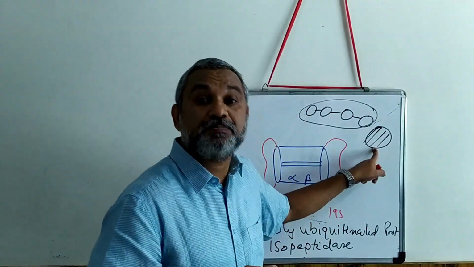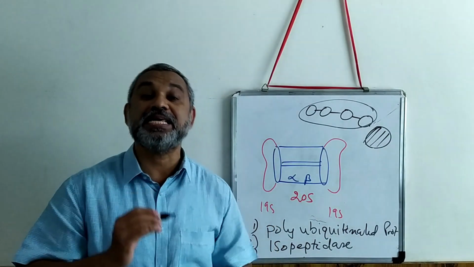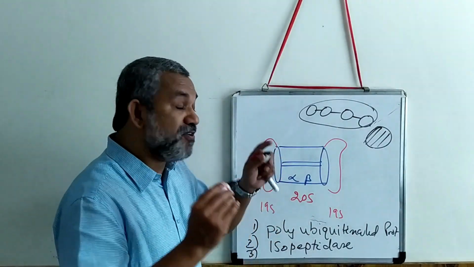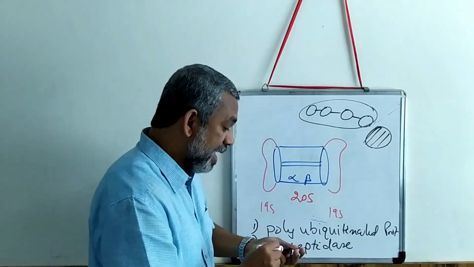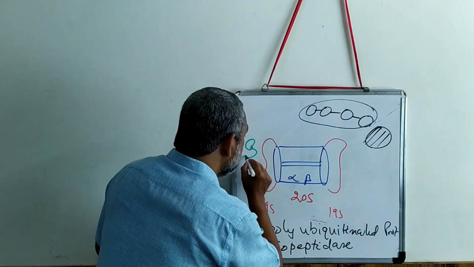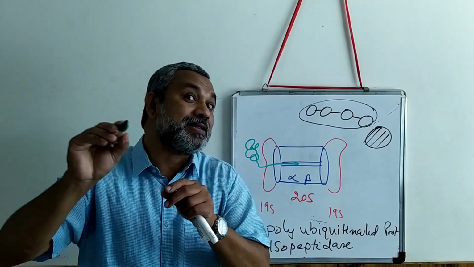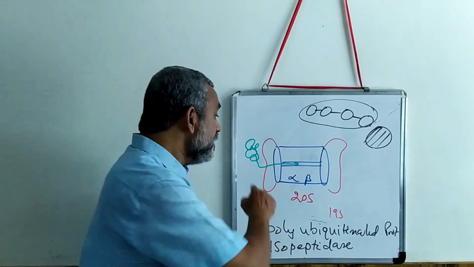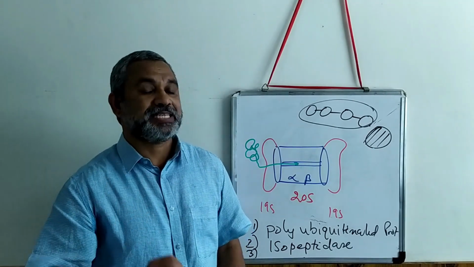So what happens to this protein now? That comes in the third function of this 19S subunit. The 19S will ensure that this protein is made into a linear chain and allowed to pass through. So the protein is unfolded and made to pass through the catalytic site of the 20S catalytic subunit. These are the three functions of the 19S subunit.